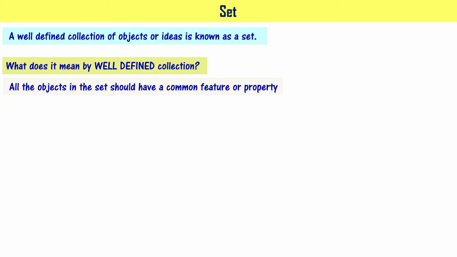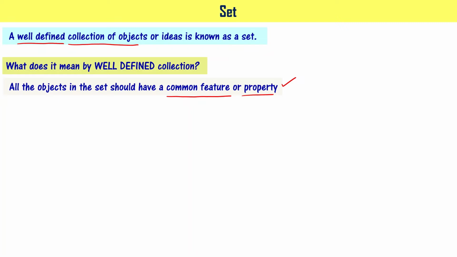You take a collection of objects, and to say whether it is a well-defined collection or not, you first have to check whether all the objects in the collection have a common feature or not. If there is a common feature, then we can say it is a well-defined collection.